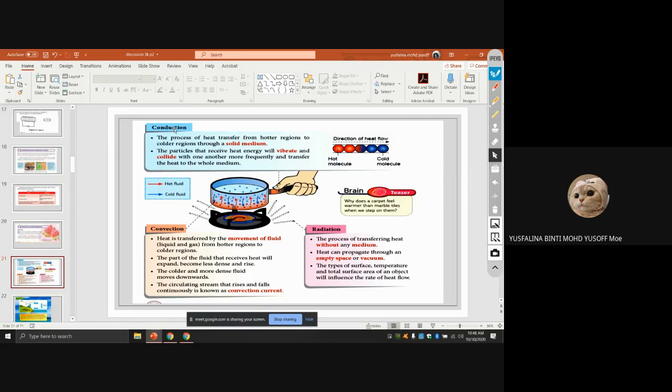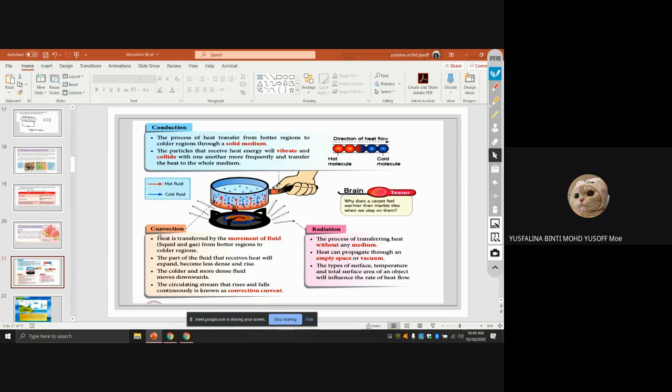So conduction is the process of the transfer of heat from a hotter region to the colder region in a solid medium. So you have to remember it must be in solid, such as metal. Metal is solid, right? So this is how they transfer the energy. Because the arrangement of the molecules is very close, it just vibrates and collides with another molecule, and at the same time they also transfer the energy. So this is called conduction.